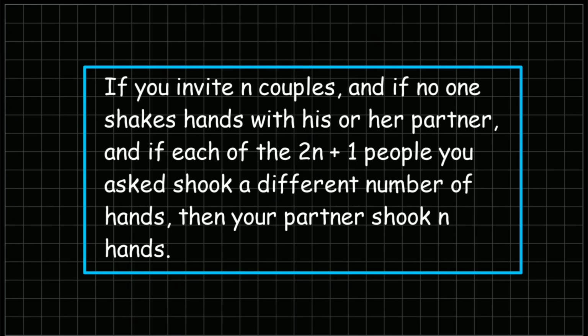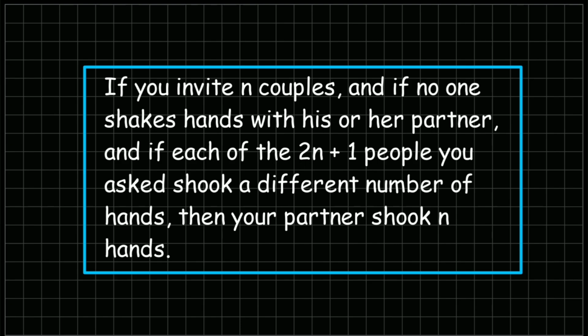If we invite n couples, and if no one shakes hands with his or her partner, and if each of the 2n plus 1 people you asked shook a different number of hands, then your partner shook n hands. Now the question is, how can we prove that this is true for any natural number n? Some of you probably have already guessed it. Yes, we are going to use a proof method called mathematical induction.